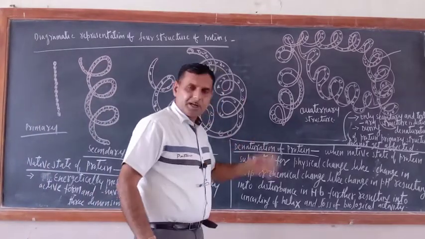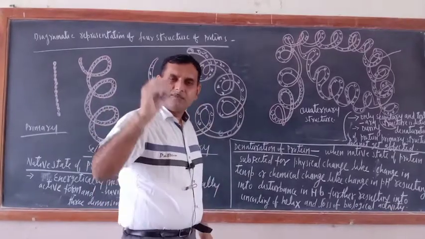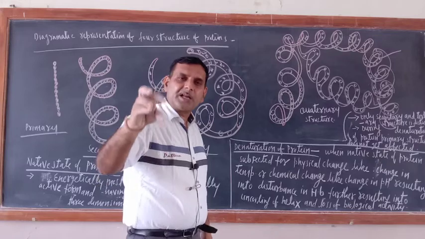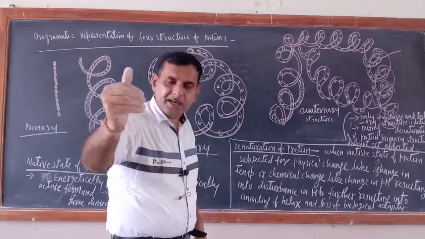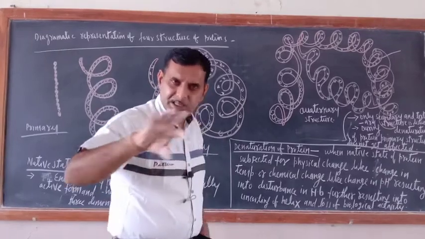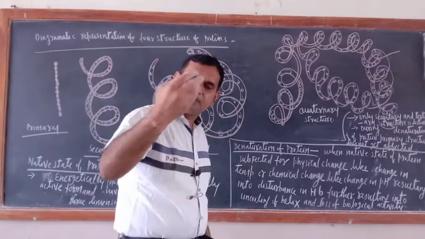Now denaturation of protein. What is denaturation of protein? It is the process when the native state of protein is disturbed by exposing it to a physical change like change in temperature or a chemical change like change in the pH.